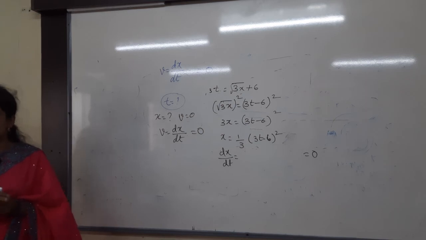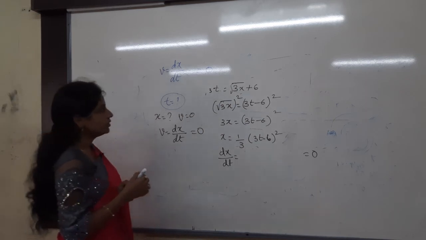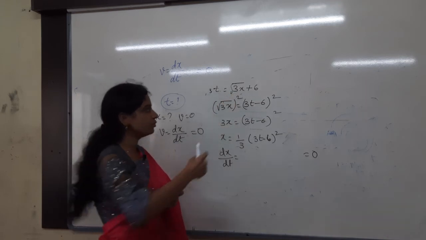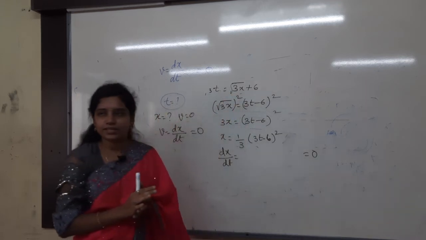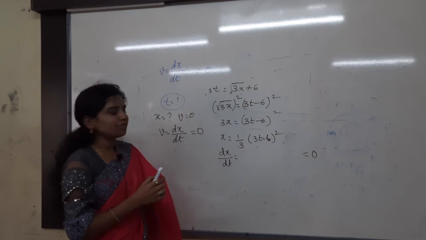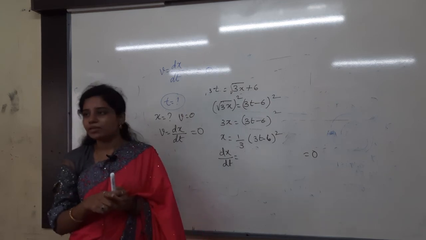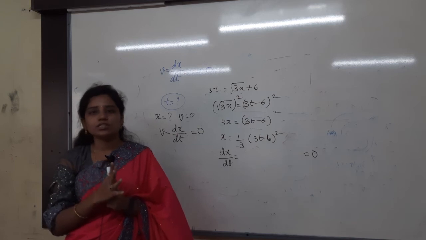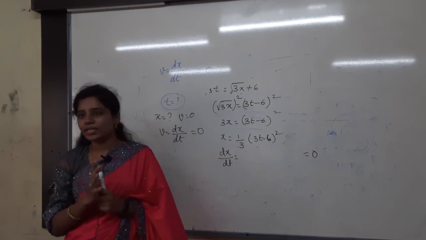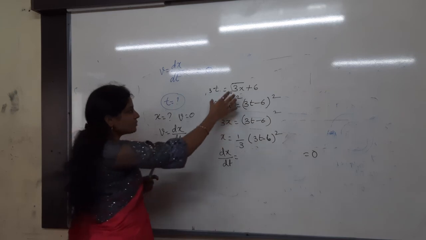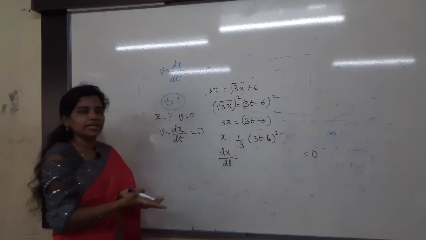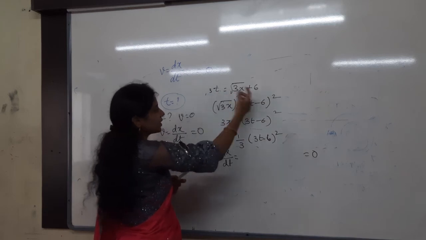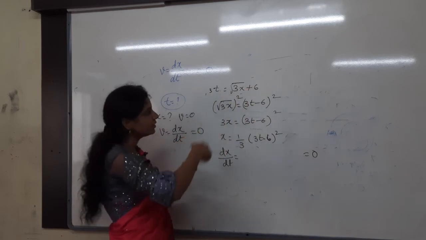Shall I? Yes, look at the board. So the function is given like this, 3t equals root over 3x plus 6. Then what you have to find out? Displacement whenever the velocity is 0. How to get the velocity 0? Velocity equals what is the formula? dx by dt. I want to get dx by dt, so first of all I should get the x value. How to get the x value from this?